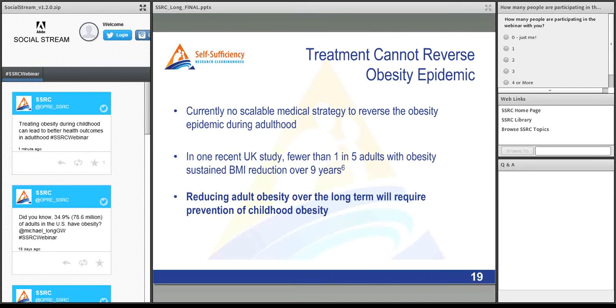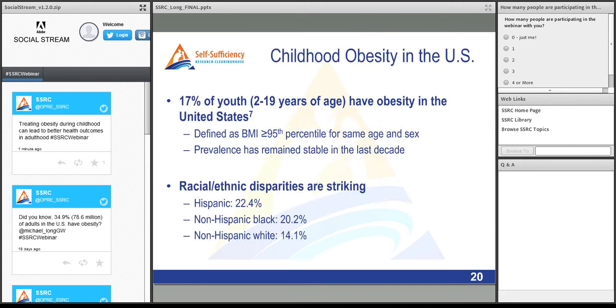And that is the link between childhood obesity and the really serious healthcare, health, and employment effects that we see due to adult obesity. So what are we talking about with childhood obesity? Currently, 17% of youth 2 to 19 years of age have obesity in the United States, and that's defined as having a BMI greater than or equal to the 95th percentile for the same age and sex.